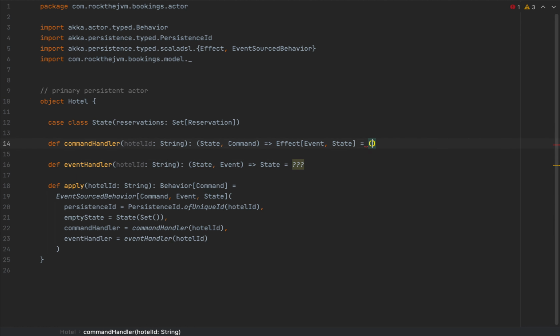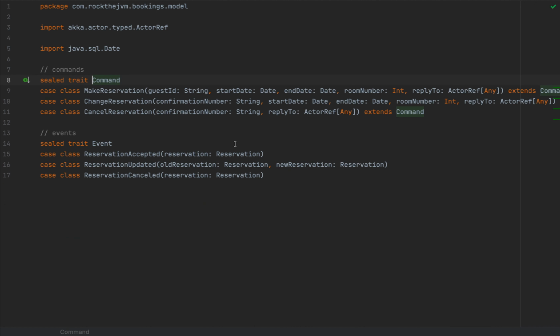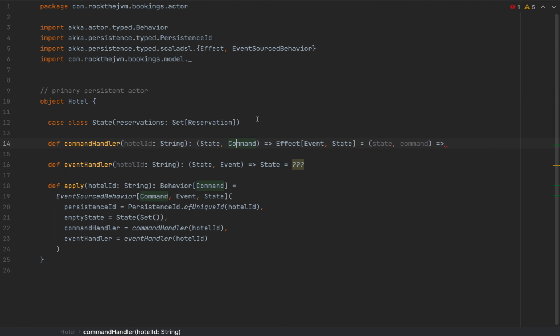This is a 2-argument function that contains the state of the actor at this point and the command that I'm just receiving, and I need to perform an effect. Now I need to perform a different effect depending on the command. If the command is a make reservation, change reservation, or cancel reservation, I need to perform different kinds of logic. Of course, you can add multiple commands if you want.